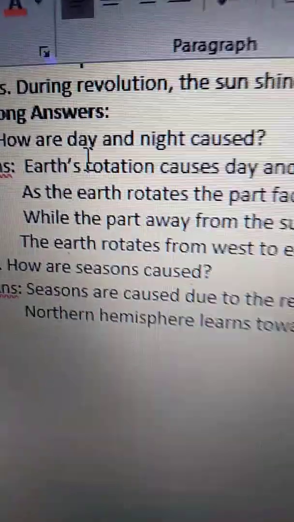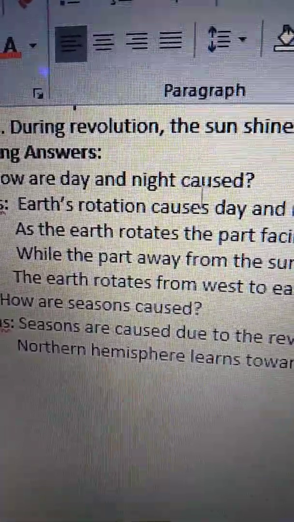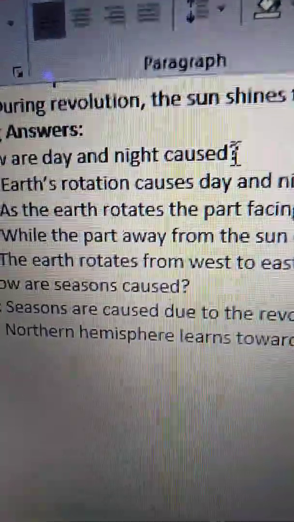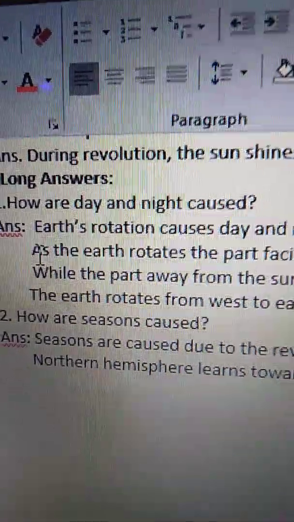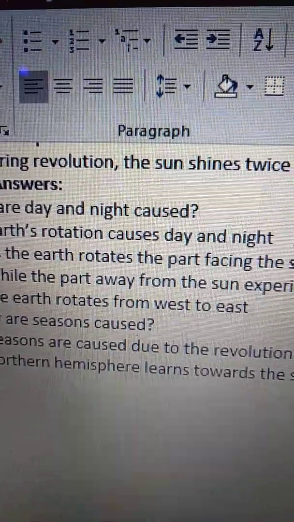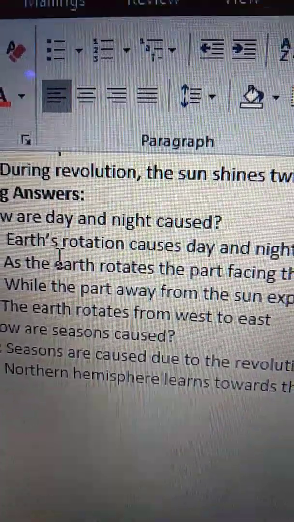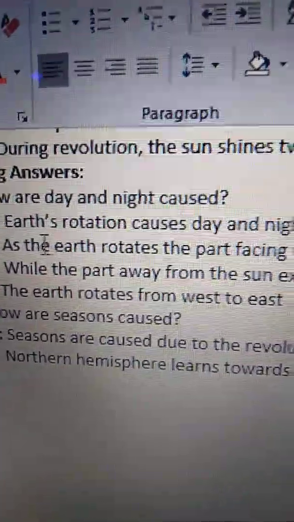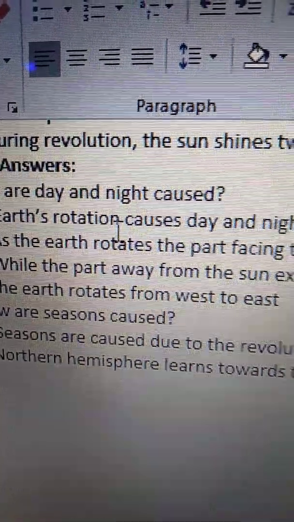How are day and night caused? Earth's rotation causes day and night. Due to the rotational movement of Earth, it causes day and night. Earth rotation, R-O-T-A-T-I-O-N, rotation causes day and night.